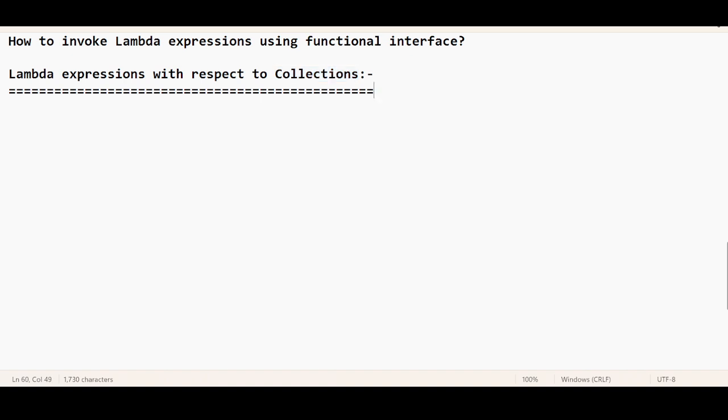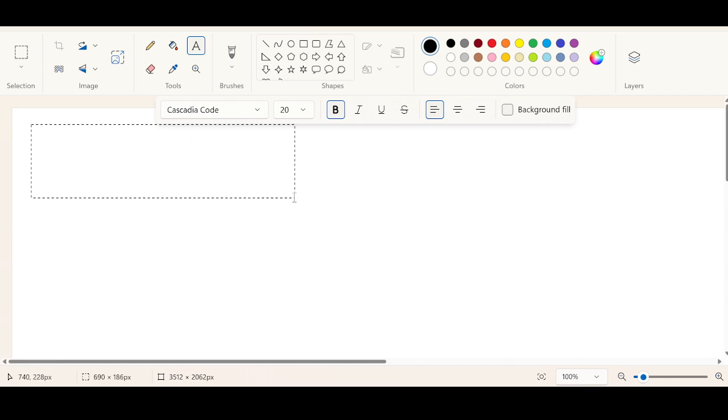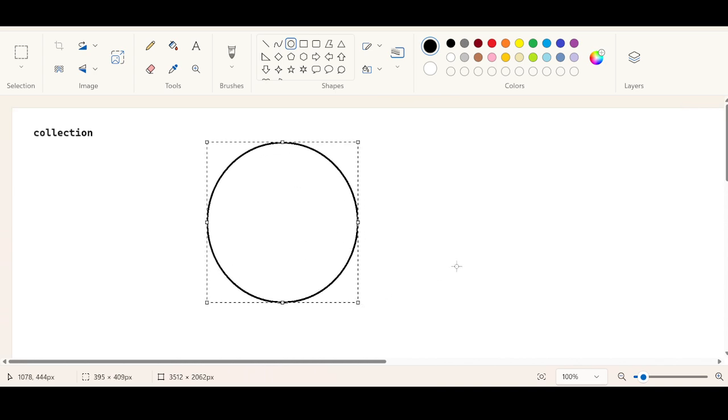So what is a collection? When I ask you what is a collection in Java, the answer is very simple, guys. If you want to represent a group of objects as a single entity. Java is an object-oriented language, we know that already. Everything in Java is an object.